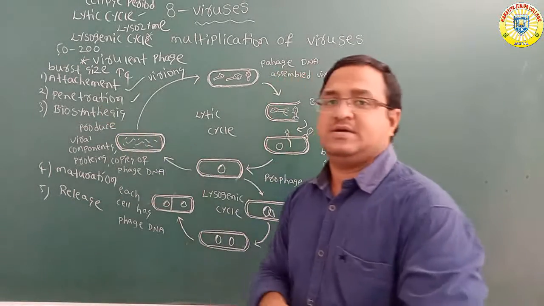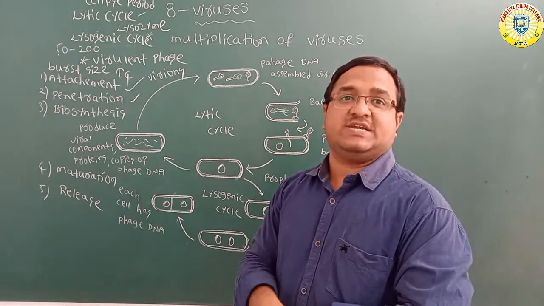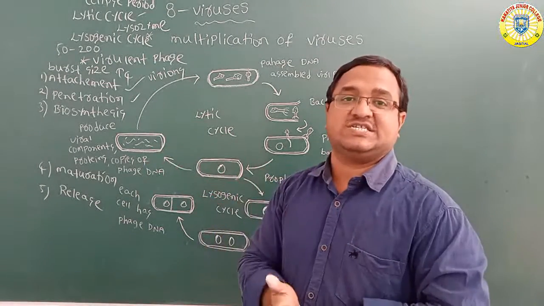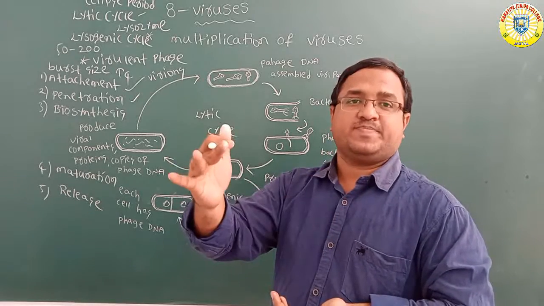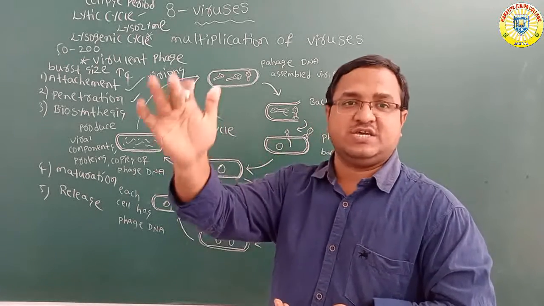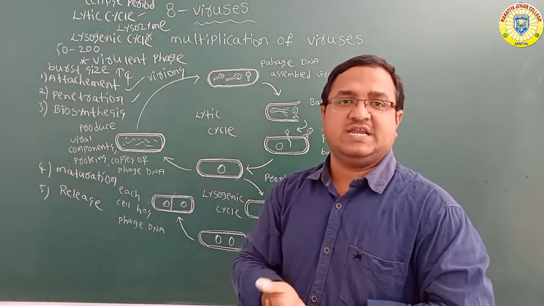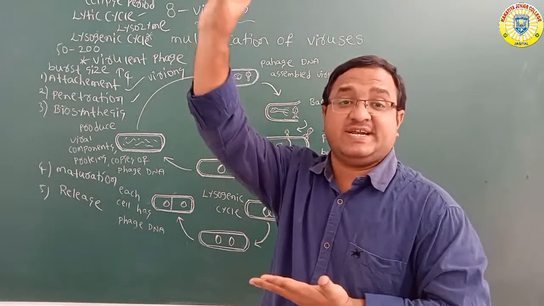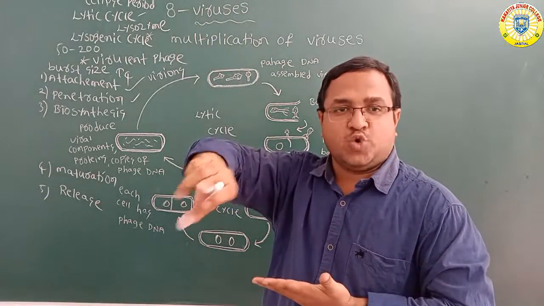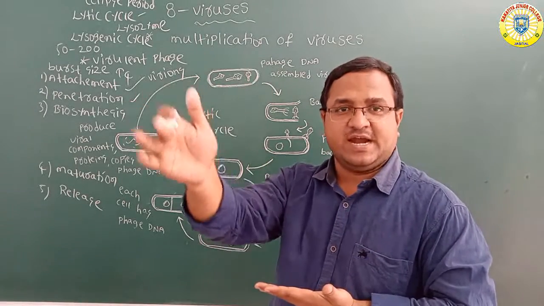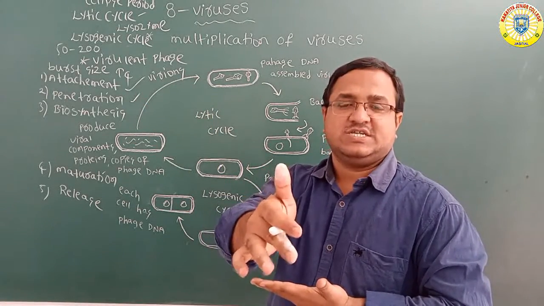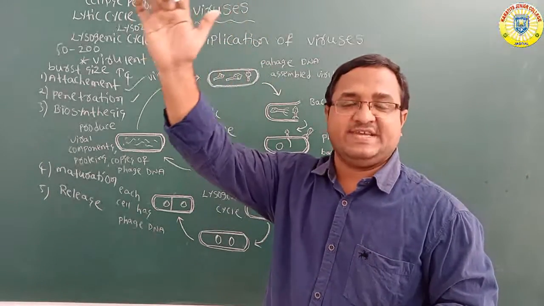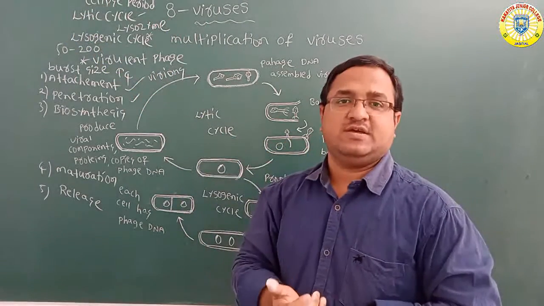Then what is penetration? During penetration, the tail sheath of the bacteriophage contacts the host, and the tail core enters into the cell membrane of the host cell. At this time, the bacteriophage DNA, which is present in the head, moves through the tail sheath and enters into the host cell.